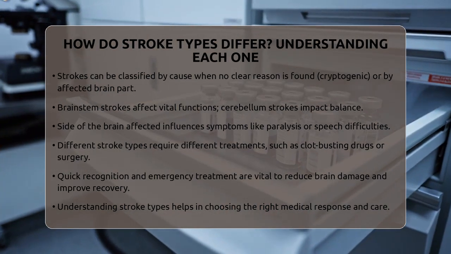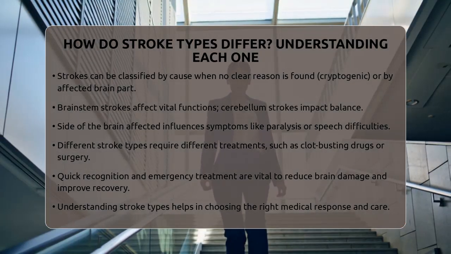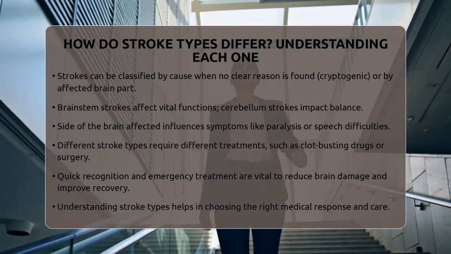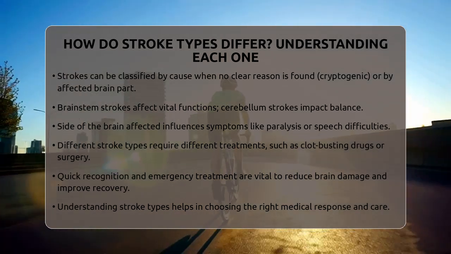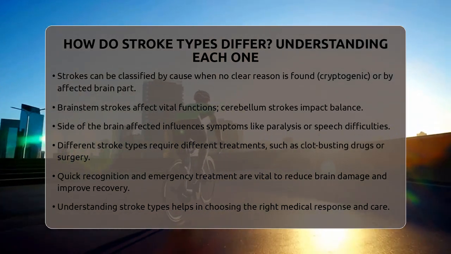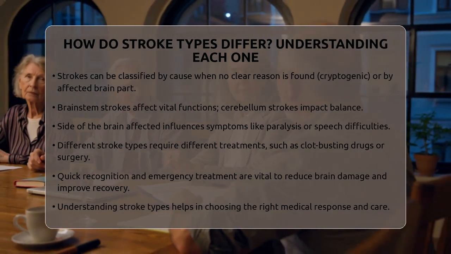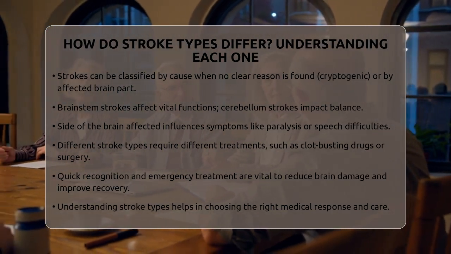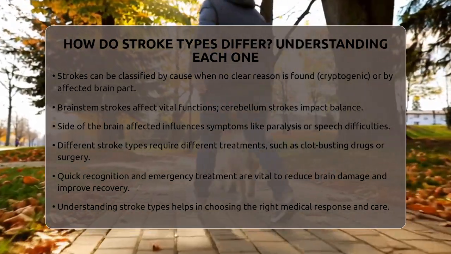Understanding these differences is key because each type of stroke needs different treatment strategies. Ischemic strokes often require clot-busting medications or procedures to remove the clot, while hemorrhagic strokes may need surgery to stop the bleeding and relieve pressure. Fast diagnosis and treatment are essential to reduce brain damage and improve recovery chances.